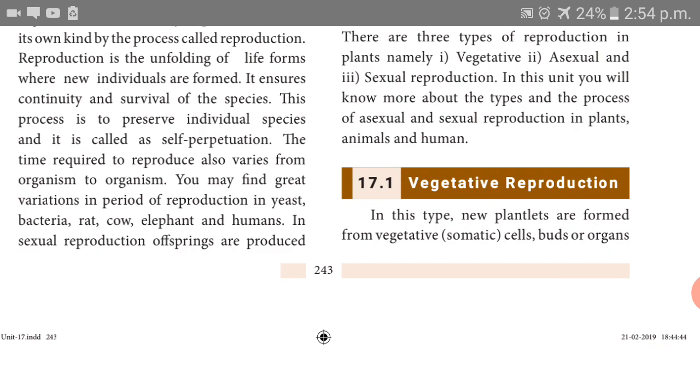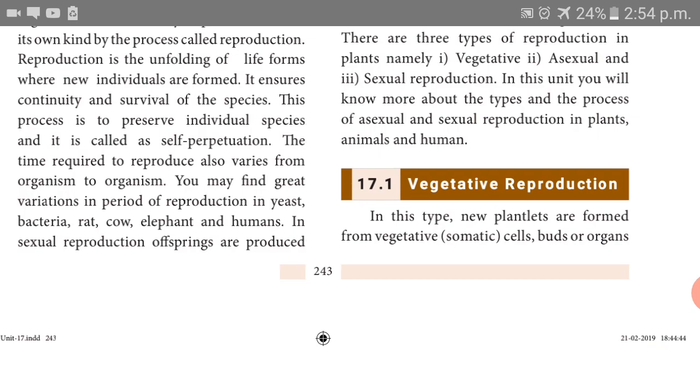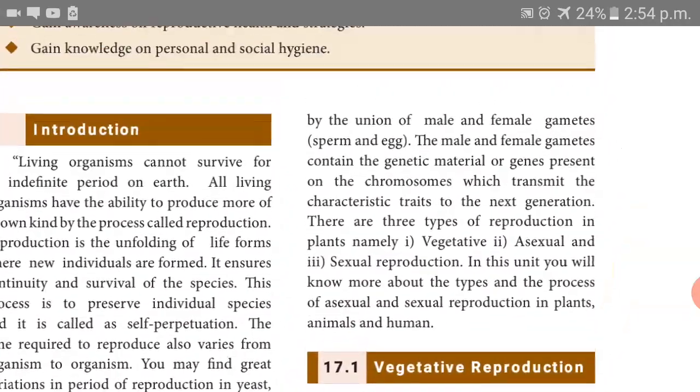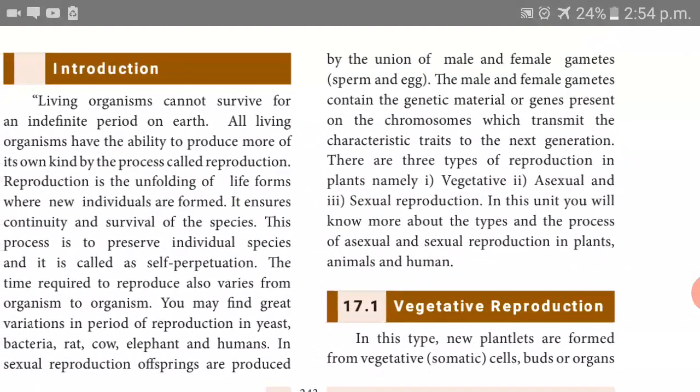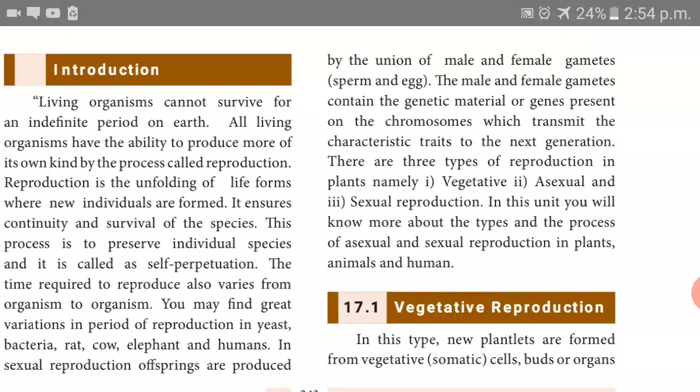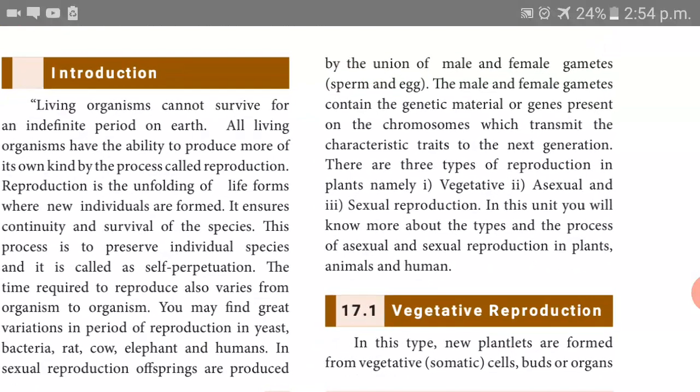But this happens in different ways in different organisms, especially in sexual reproduction. In the sexual mode of reproduction, it happens by the union of male and female gametes. How does it happen? The young one is produced by the union of male and female gametes. The male gamete is sperm, the female gamete is egg. The fusion of sperm and egg produces the young one.